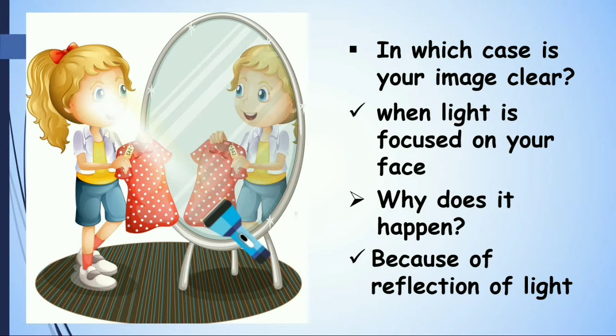There is a source of light, and light rays are falling on you and get reflected on the mirror. That's why the image is very clear when light is focused on the object.